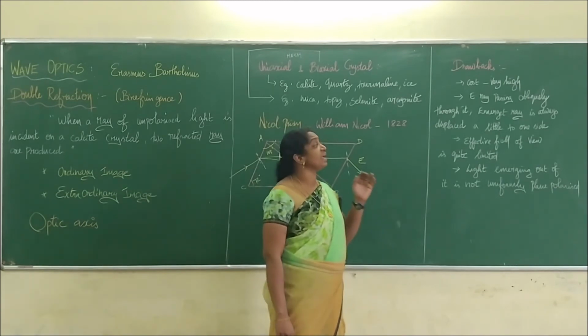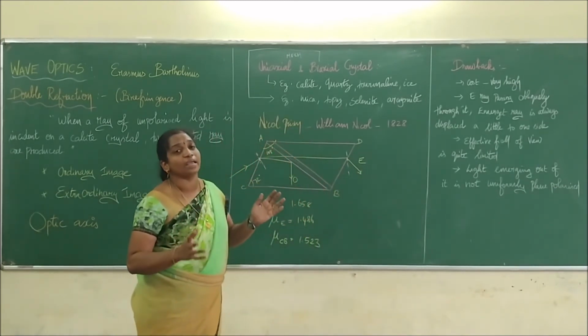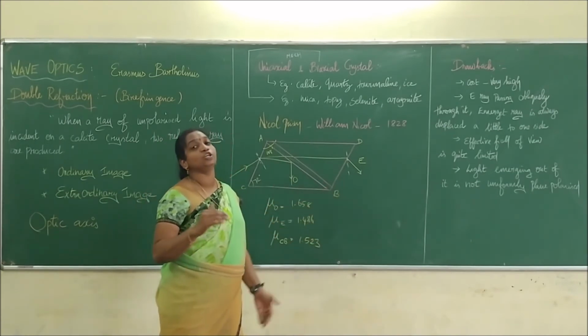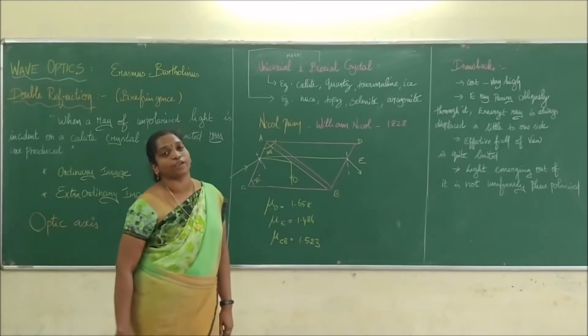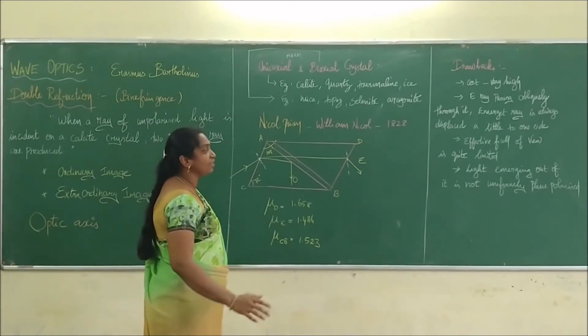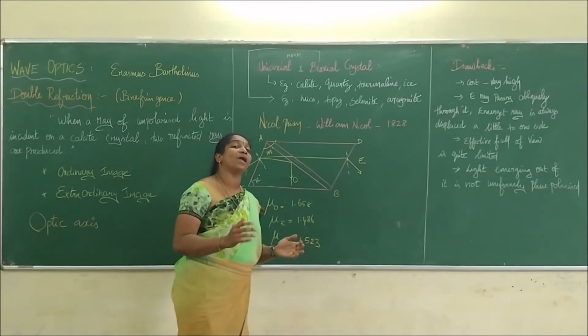And if the incident ray passes obliquely through it, the emergent ray is always displaced a little to one side, so there will be a shift in the position of the emergent ray. That is another drawback. And the effective field of view is quite limited.